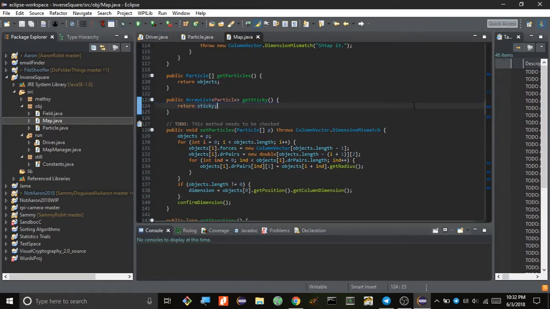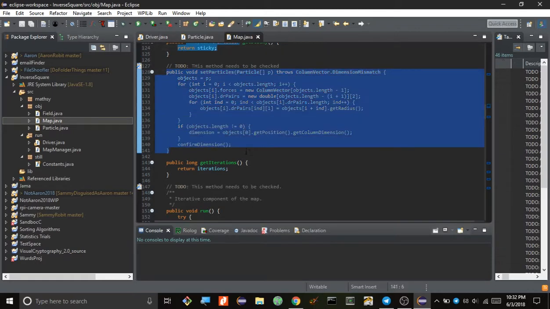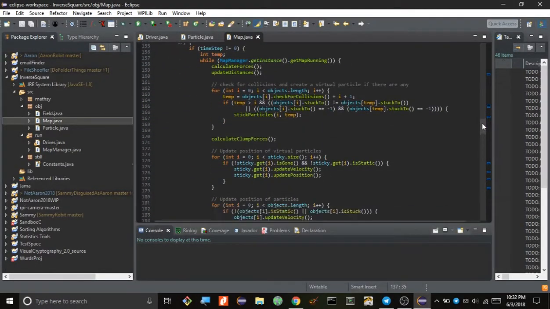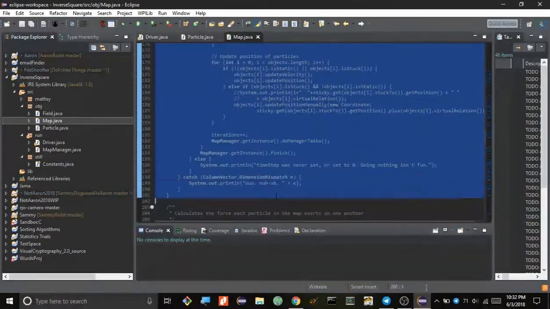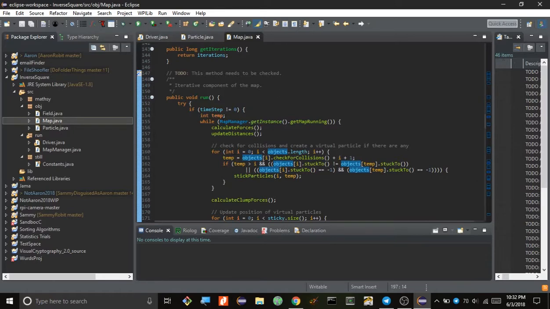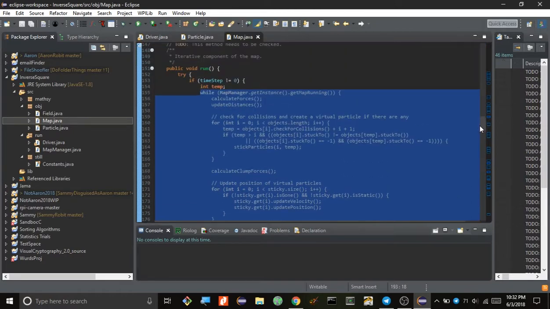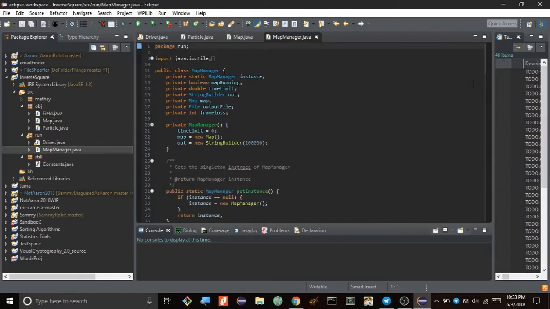This array is sticky. I'll actually explain the importance of that later. I think these are all just constructor methods. This just adds particles to a map that has no particles yet. Okay, so this is the central part of the simulation, the run method. Actually, no, sorry, I was wrong. This loop in the run method just runs repeatedly over and over again until the simulation is finished. So let's take a look at Map Manager 2.